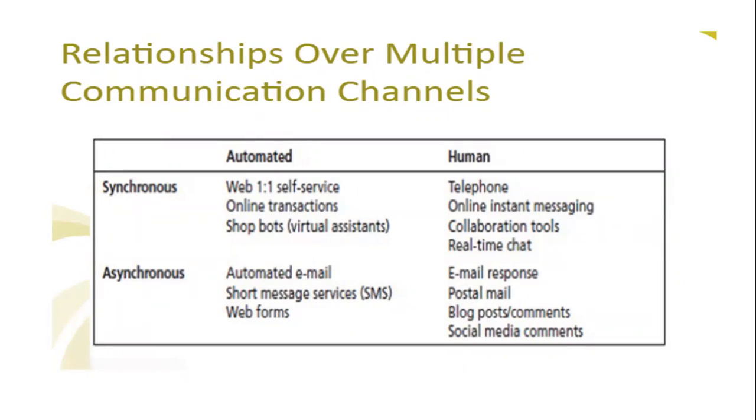Asynchronous automated is email, short message services, and web forms. Here the response comes through email, post mail, blog posts or comments, and social media comments. Everything is generated through automation, SMS and web forms.